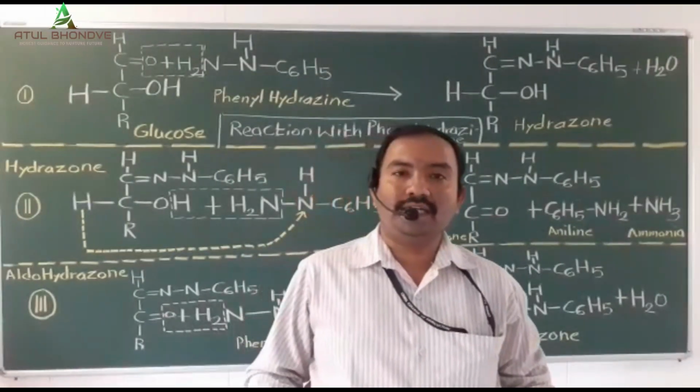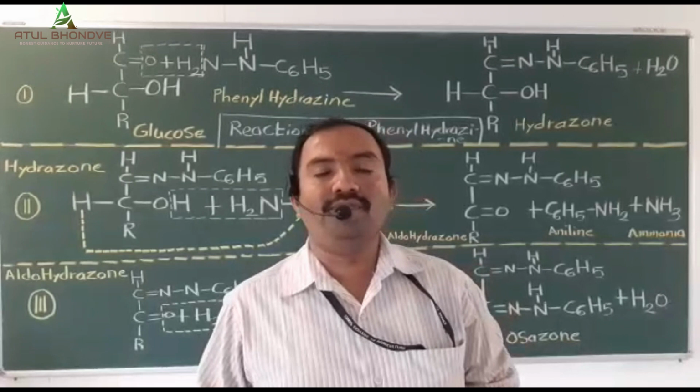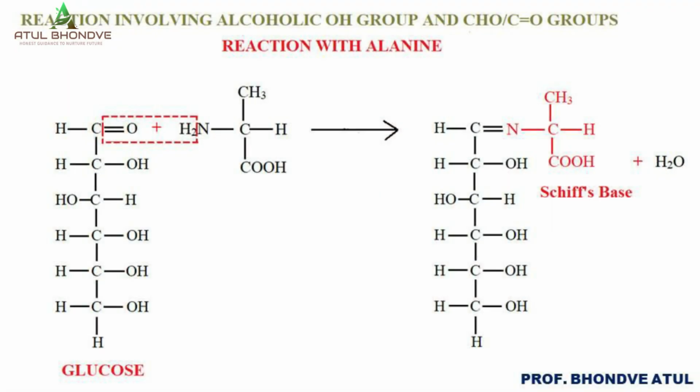In the last reaction, we learnt about the formation of Schiff's base, when alanine reacts with the carbonyl carbon or CHO group of glucose.